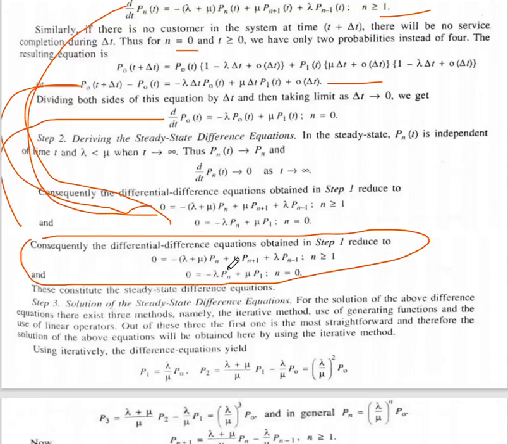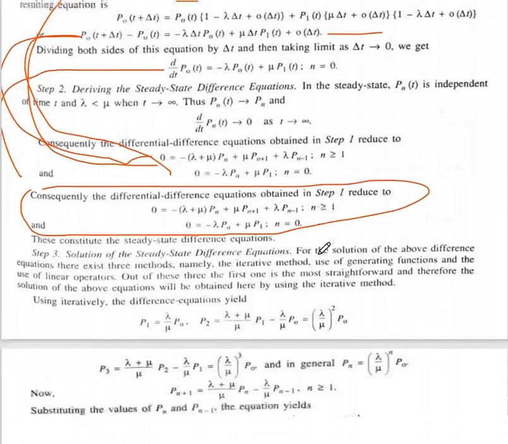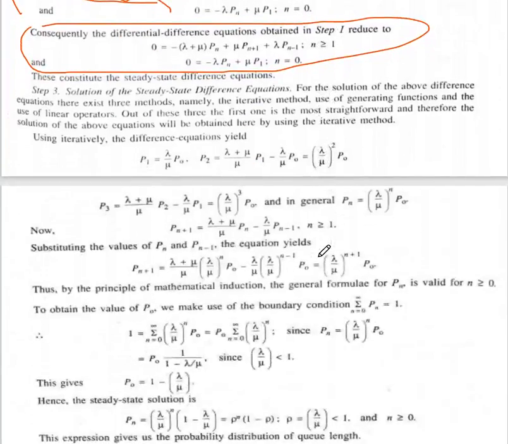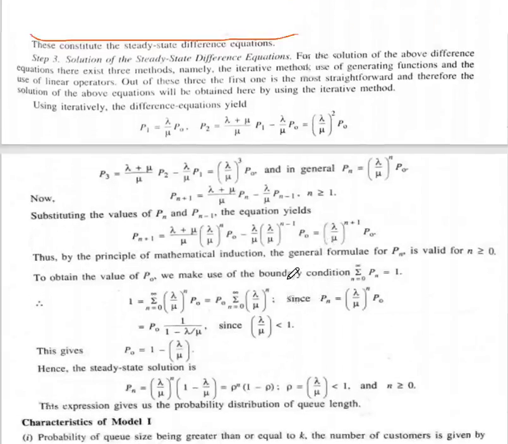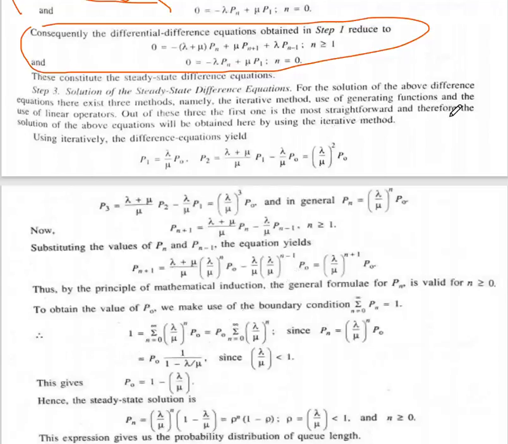So this is called the steady state difference equations. Now step number 3, we will find the solution of the steady state difference equation. For the solution of the above difference equation, there exist three methods, namely the iterative method, use of generating function, and use of linear operators. Out of these, we will use the iterative method.